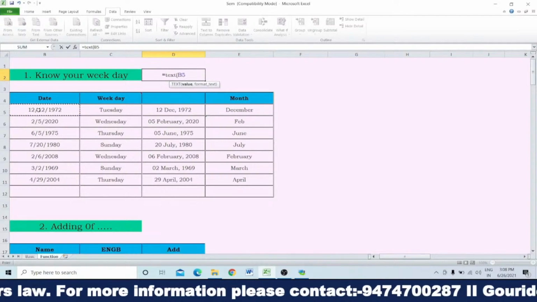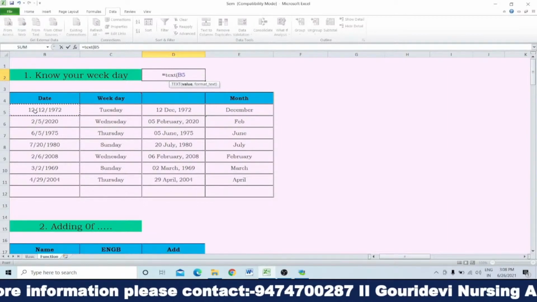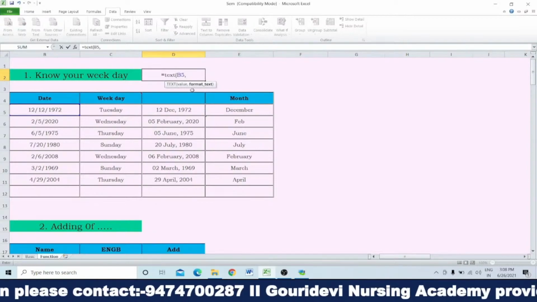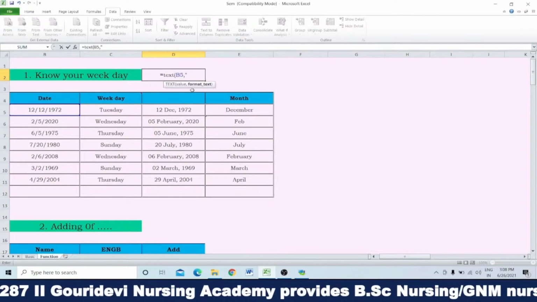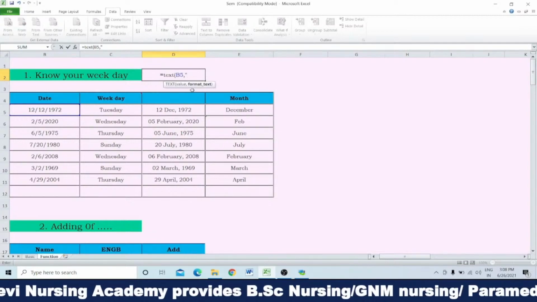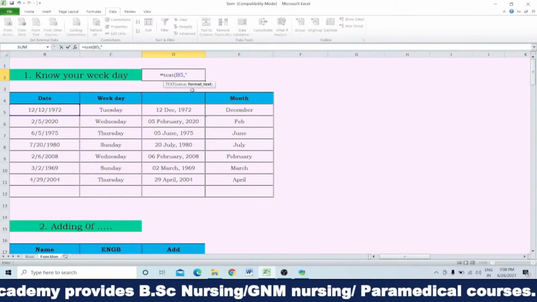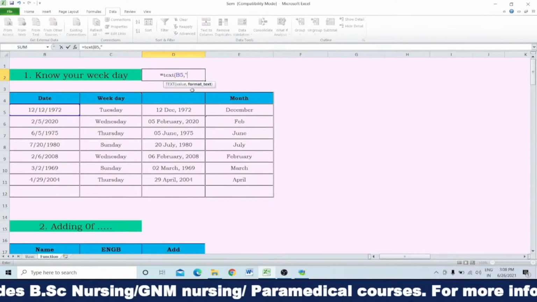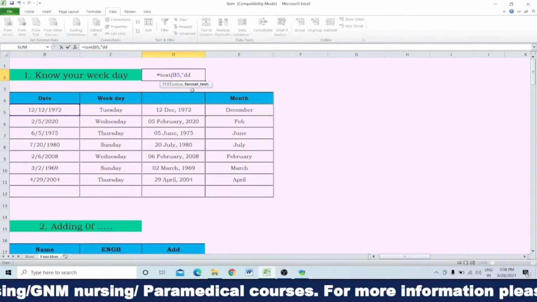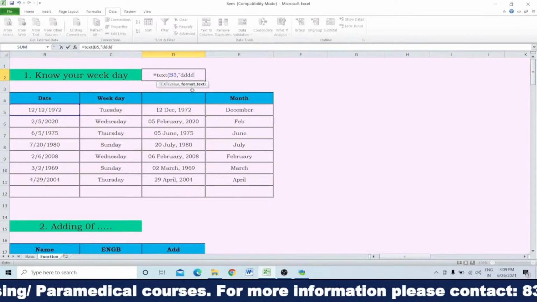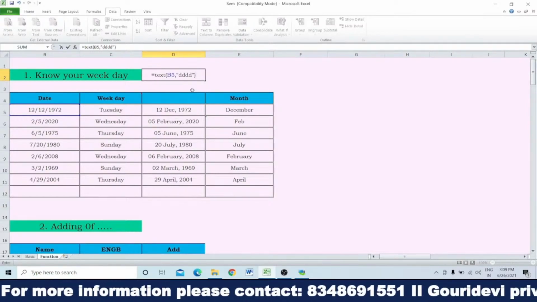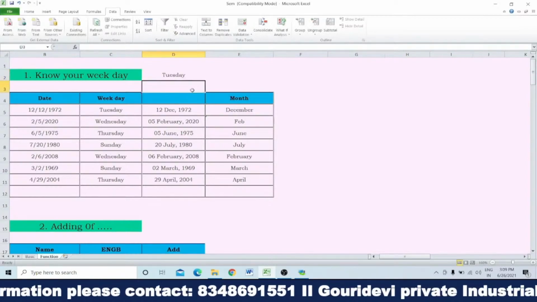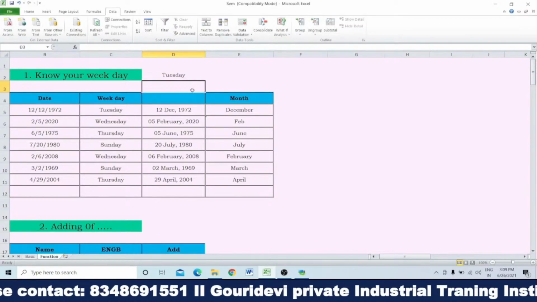So I have given this date, then put a comma and then put quotation marks and write the weekday format, that means D. So put 1, 2, 3, 4 D and then close it. Now I have written 4D.